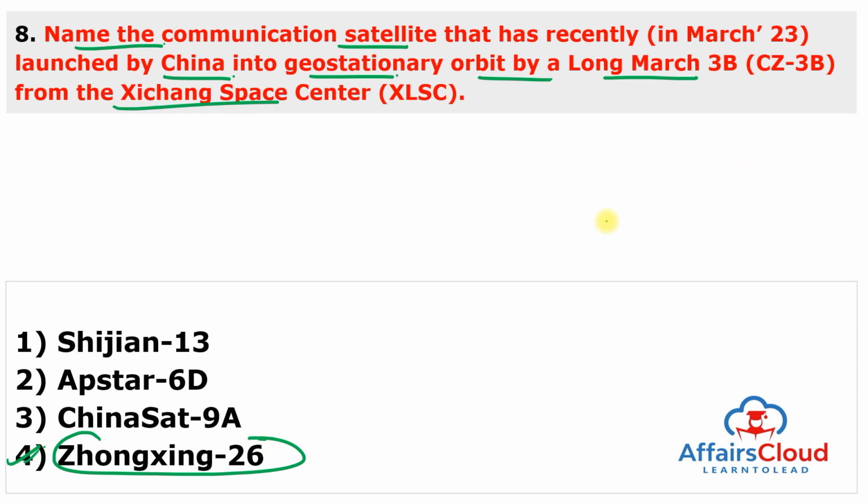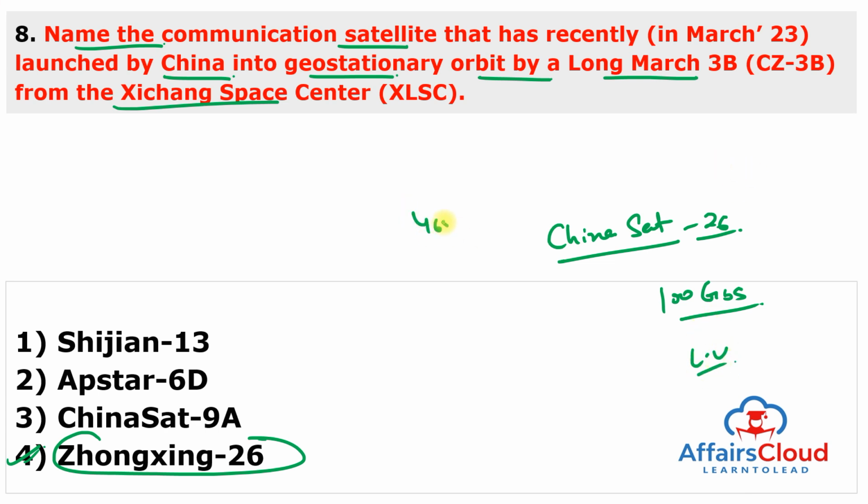So, China launched Xichang 26, also known as China Satellite or China Sat 26, which is a communication satellite with more than 100 GBPS, 100 gigabits per second capacity into the geostationary orbit by Long March 3B from the Xichang Space Center based in southwest China, dedicated to China's most powerful launch vehicle. And the launch marked the 465th mission of a Long March rocket since 1970 and the 6th Chinese orbital launch of the year 2023. So, it is China's first satellite to provide more than 100 gigabits per second.